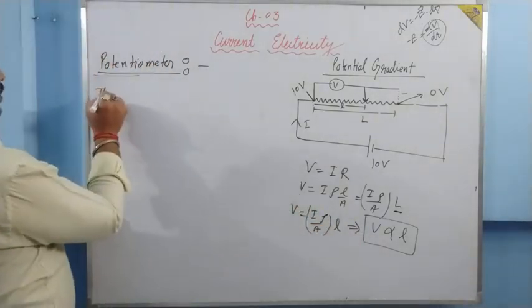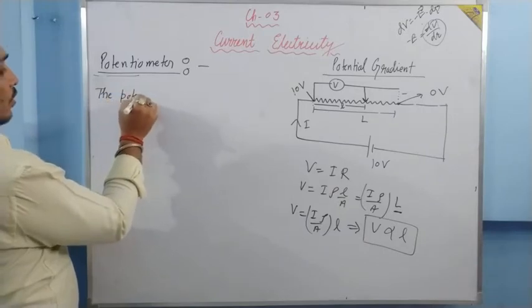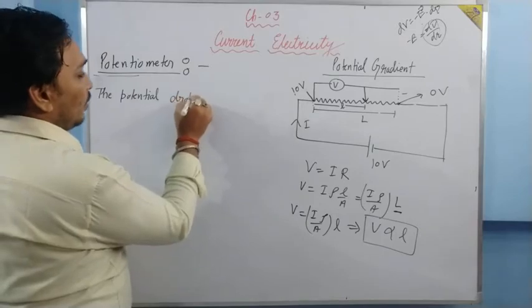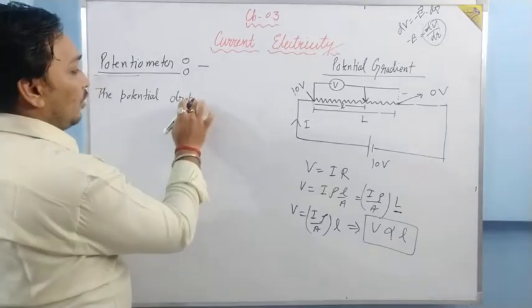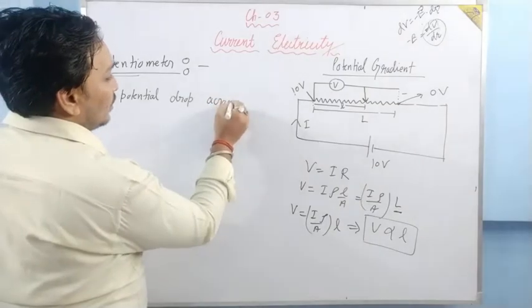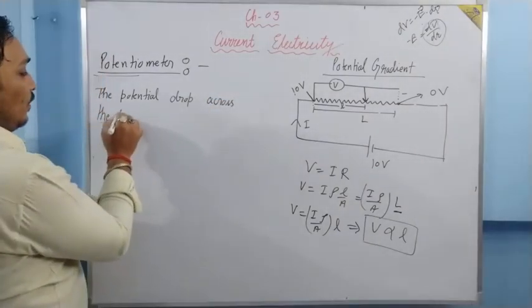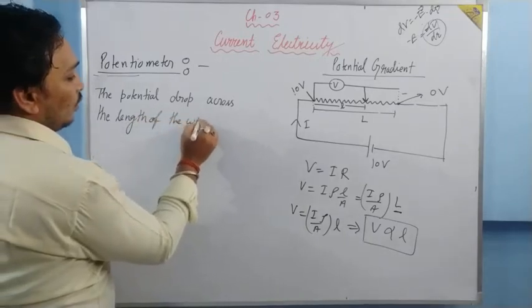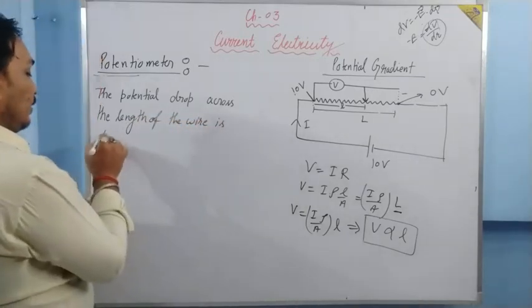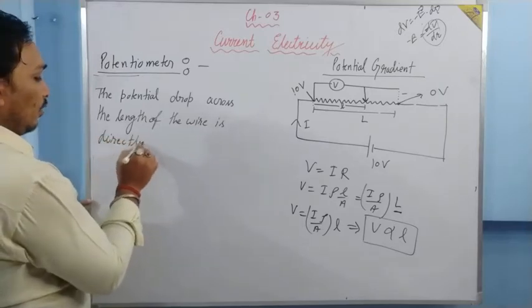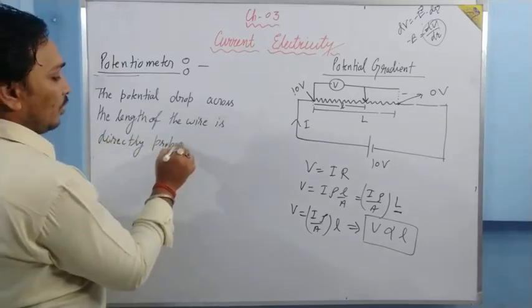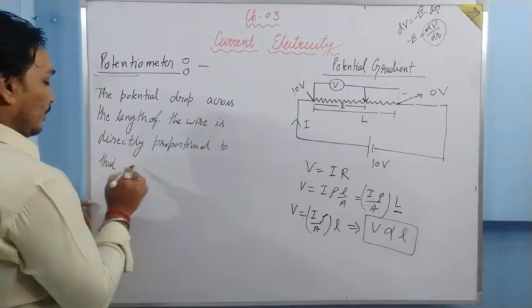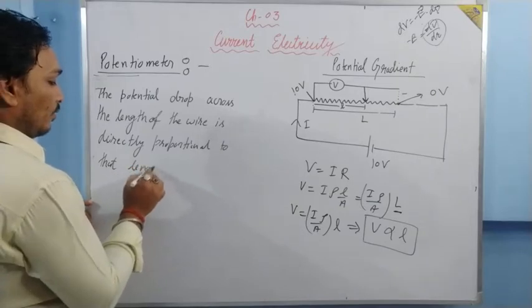We can say that the potential drop across the length of the wire is directly proportional to that length.